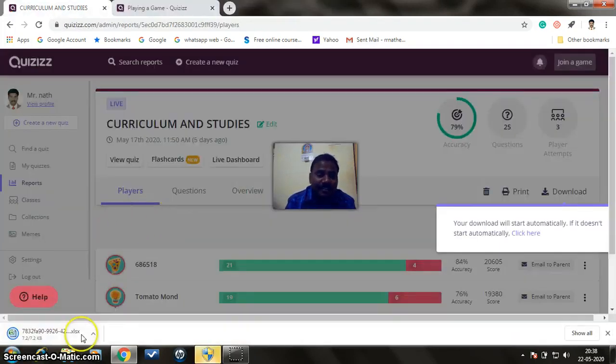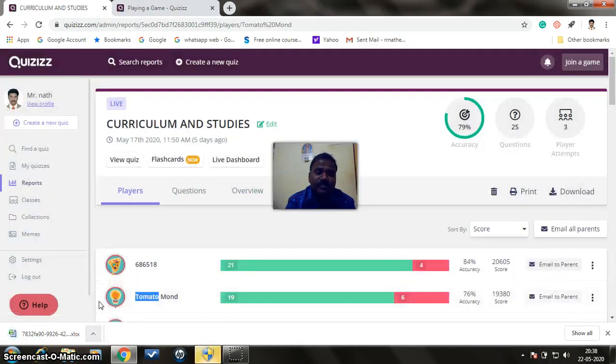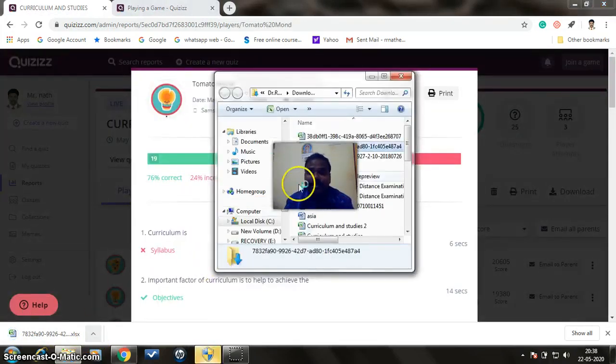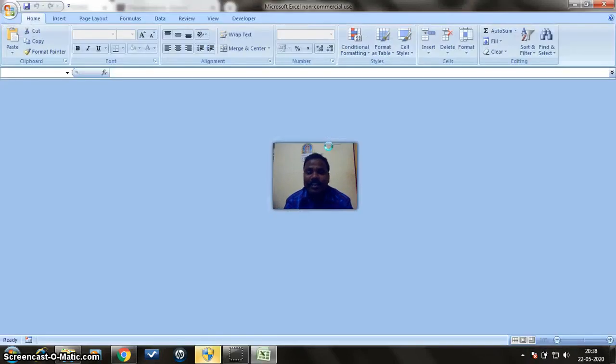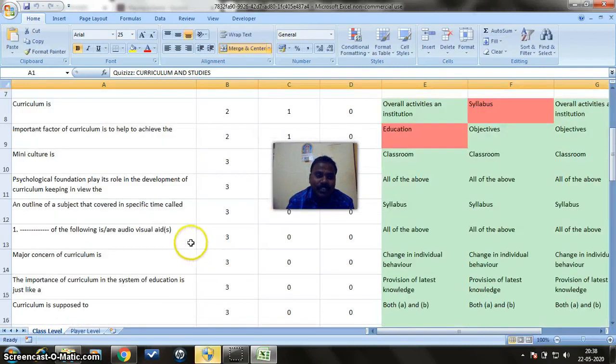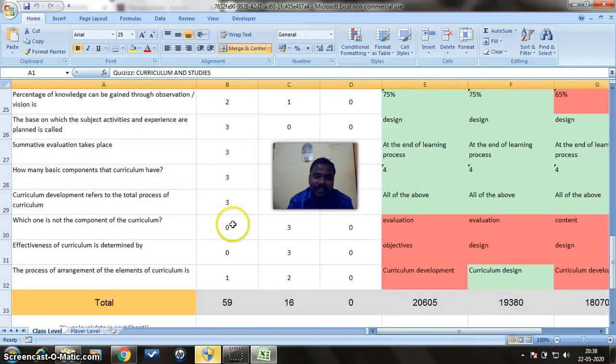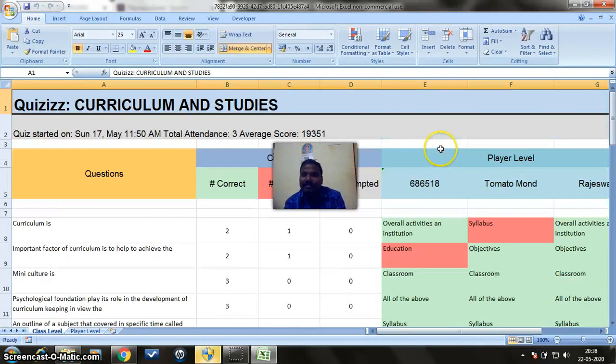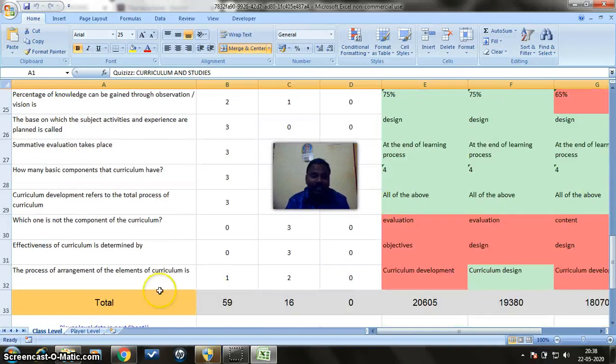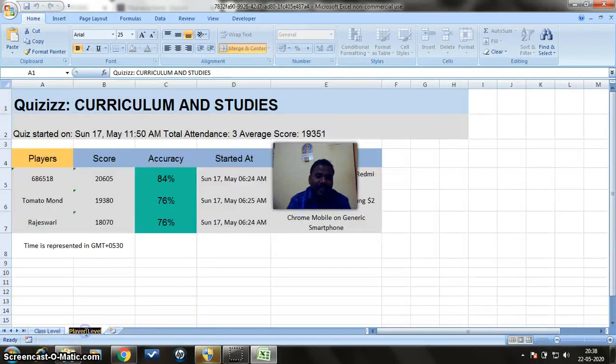This Excel sheet will help you to make an item analysis both class wise as well as student wise. For instance, let me open this report. So this is an item analysis, question wise as well as player wise, everything. So there are two sheets. This is the class level and this is the player level.